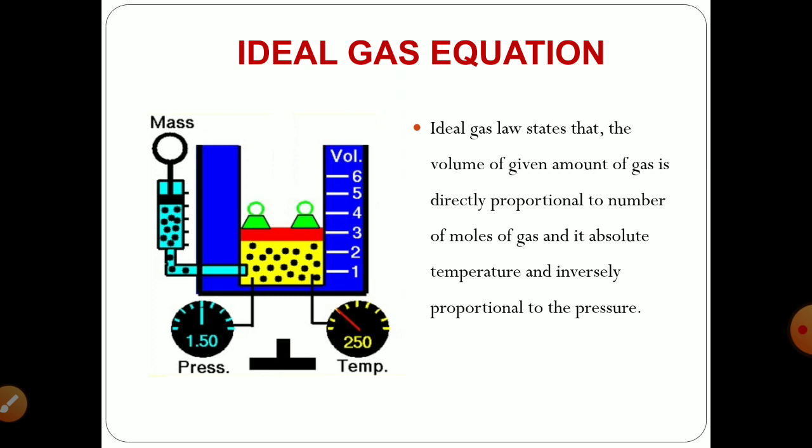So, considering the relationship between the amount of gas in moles and its absolute temperature, and inversely proportional to the pressure, the volume of a fixed mass of gas is directly proportional to quantity and temperature, whereas it is inversely proportional to the pressure.